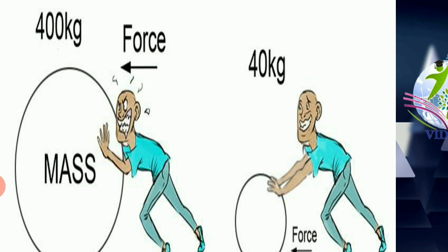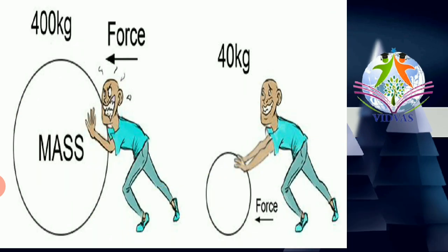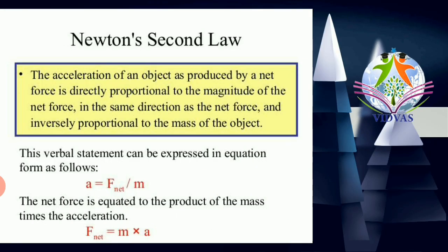So let's see the definition of Newton's second law of motion. The acceleration of an object as produced by a net force is directly proportional to the magnitude of the net force, in the same direction as the net force, and inversely proportional to the mass of the object. Getting confused? Slowly I will read the definition once again.